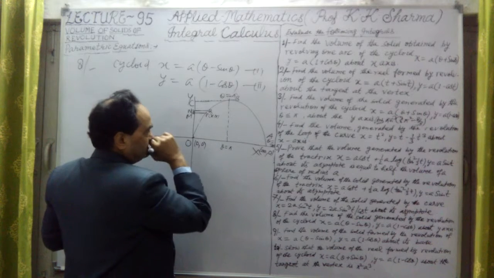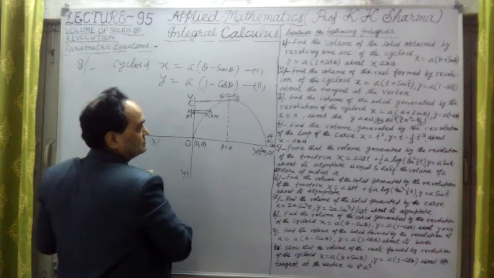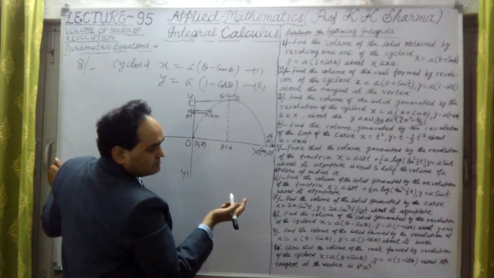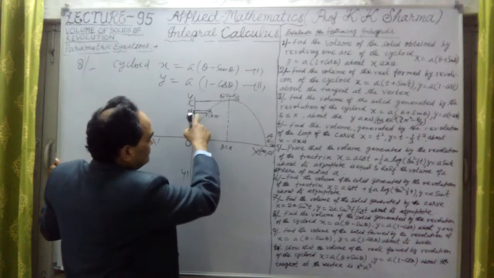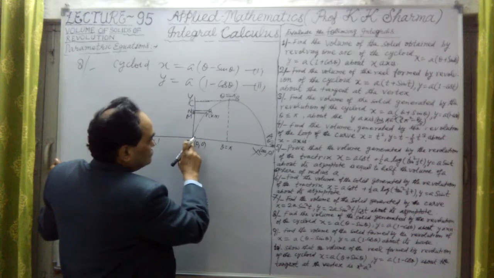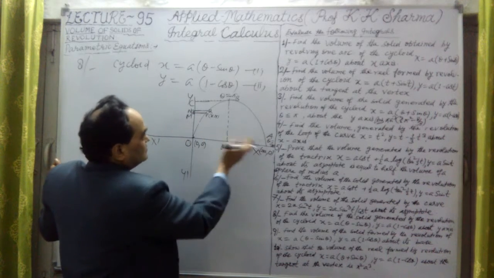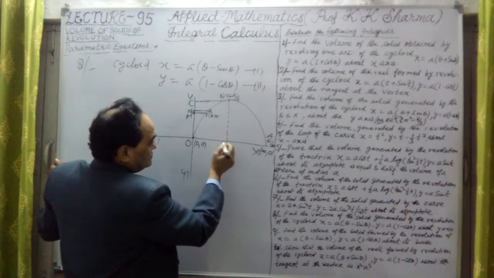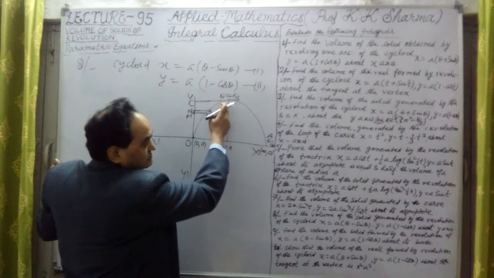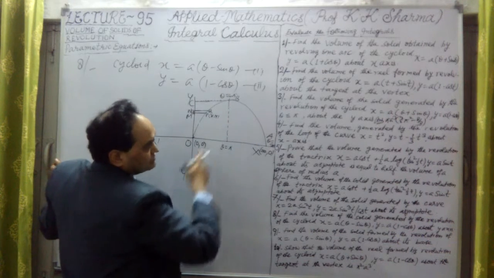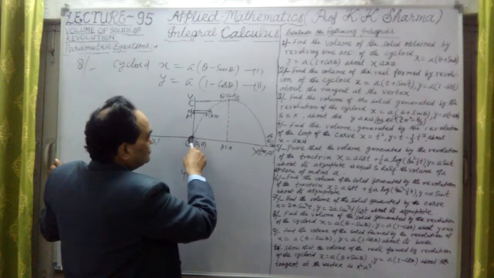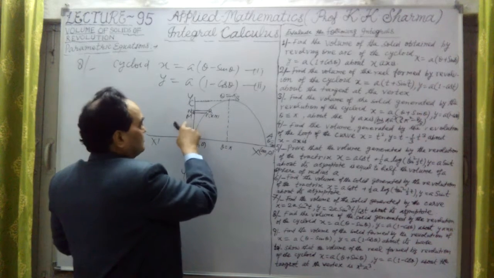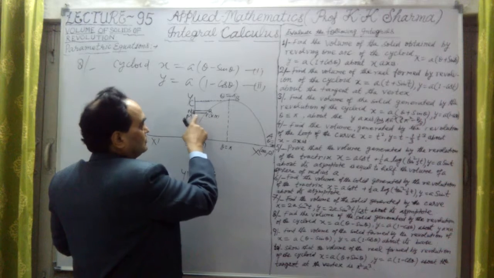The same radius will be there, because along the y-axis only the limits change. In question number 3 we took the limits 0 to pi with this radius, pi into x square into delta y.